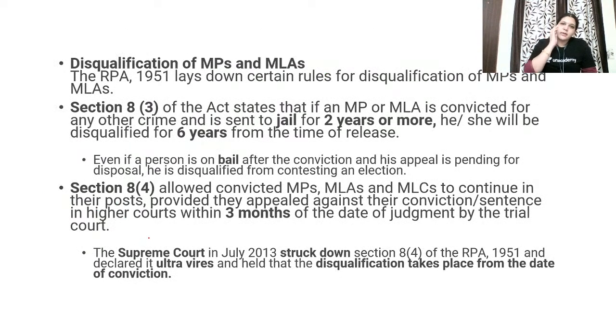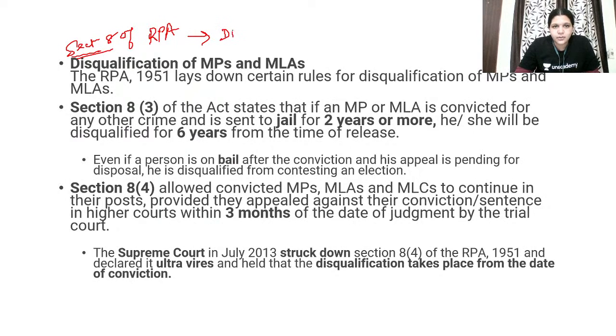When will this disqualification of MPs and MLAs take place? Very important, you should talk about Section 8 of the Representation of Peoples Act, because Section 8 of the Representation of Peoples Act only speaks about disqualification procedures. You have to definitely mention that the disqualification procedure is in Section 8 of the Representation of Peoples Act. Okay, so here there are many things, that is, if an MP or MLA is convicted for any crime and is sent to jail for 2 years or more, he or she will be disqualified for 6 years. Even if the person is on bail, the conviction and his appeal is pending, he is disqualified.